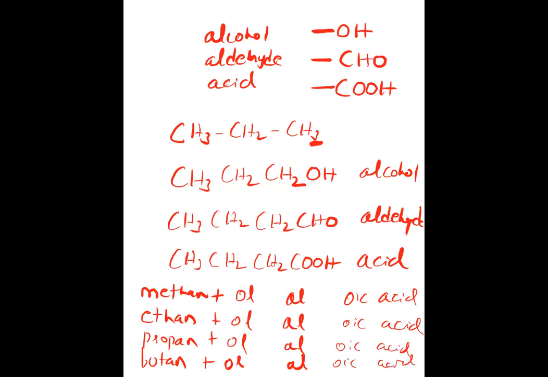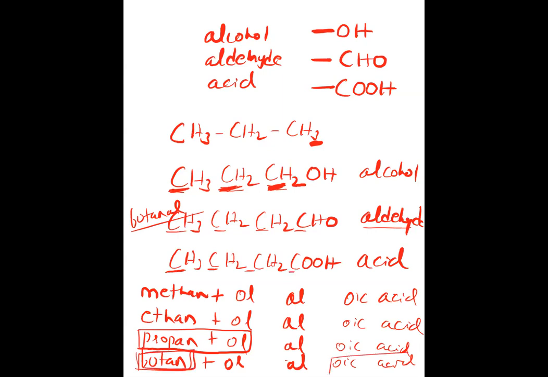For example, here how many carbons are there? Tell me. 3 carbons. So it will be called propanol. Here there are 4 carbons and it is an aldehyde. So butane plus al, butanal. Here there are 1, 2, 3, 4, 4 carbons again and it is an acid. So butane plus oic acid, that means butanoic acid. This is propanol.